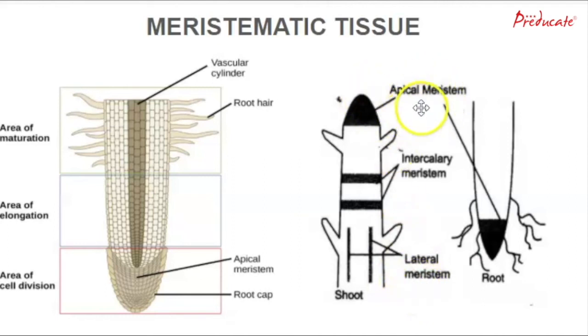Apical meristem is present at the apical or growing tip of the stem or roots. Apical meristem helps in increasing the length of the plant, whereas the lateral meristem is present in the radial portion of the stem or roots. The lateral meristem increases the girth of the plant, whereas intercalary meristem occurs at the base of the leaves or at the internodes. Intercalary meristems increase the length of the internode.